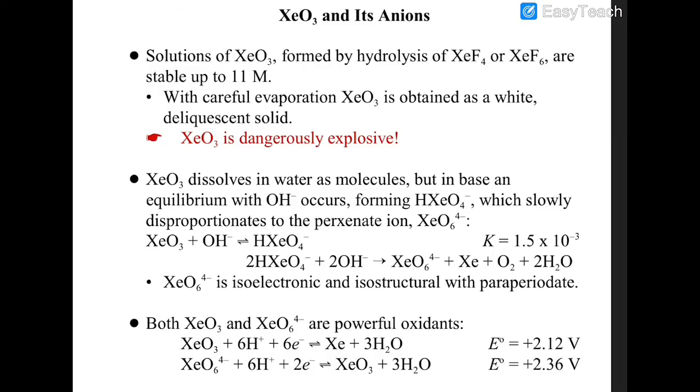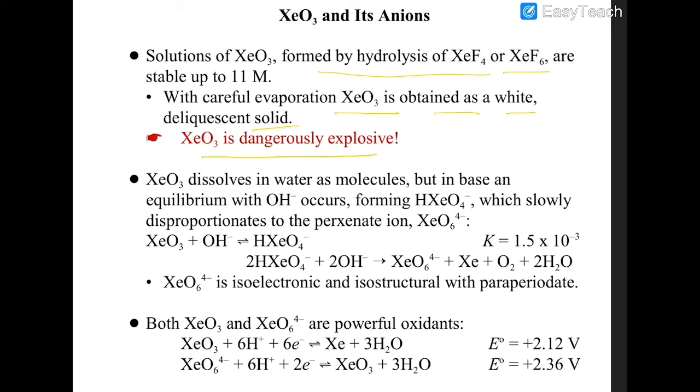Now, the solutions of XeO3 formed by the hydrolysis of XeF4 or XeF6 are stable up to 11 molar. With careful evaporation, XeO3 is obtained as a white solid. XeO3 is dangerously explosive.